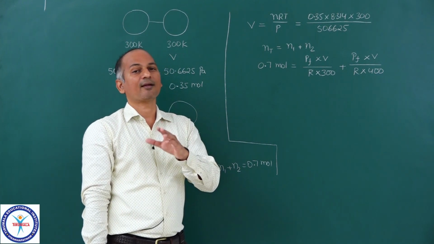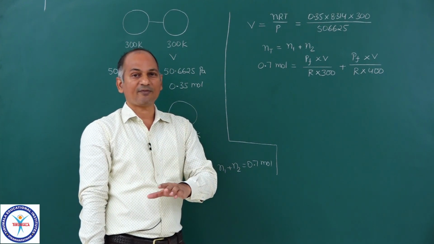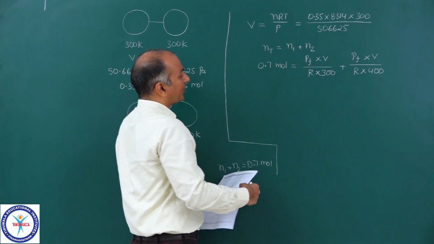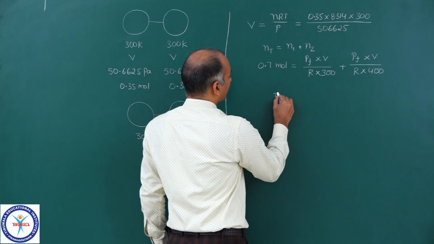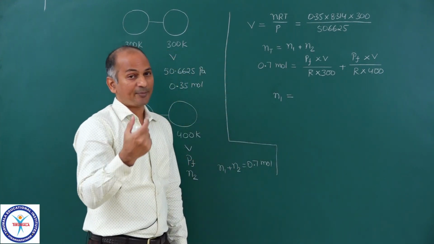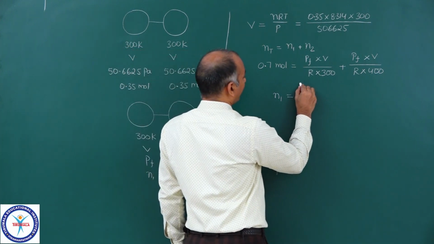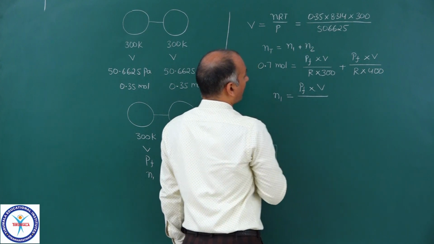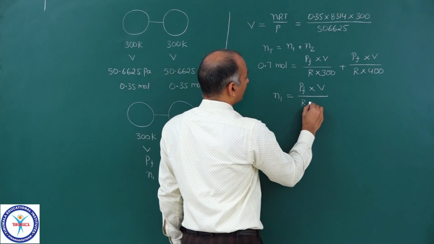Now we require number of moles of hydrogen present in the vessels. So that you can calculate. N1, for example, N1 is equal to, we can write down again, N is equal to PV upon RT. So PF, final pressure, into the volume upon R into 300.